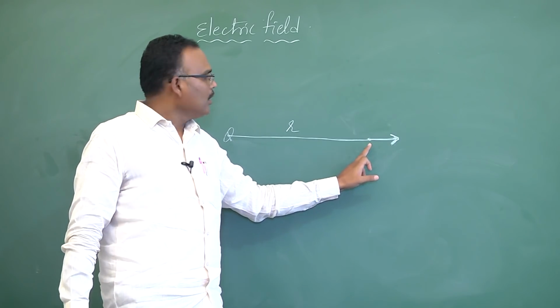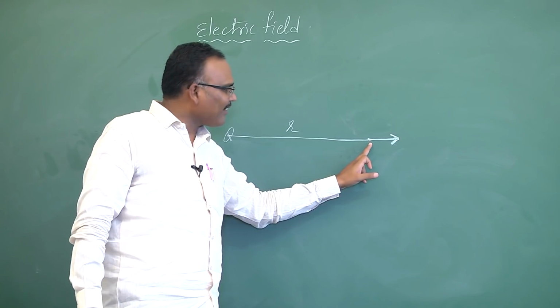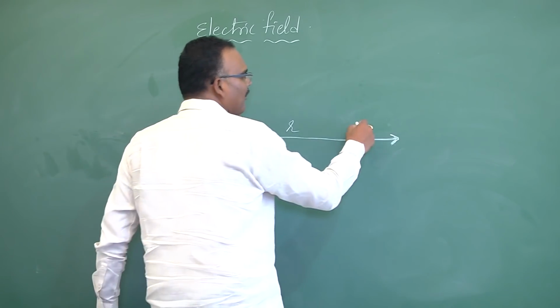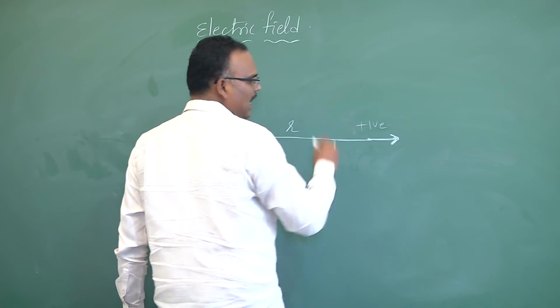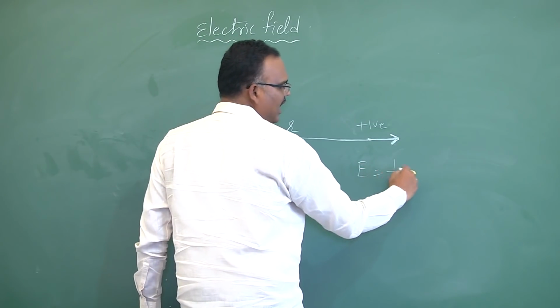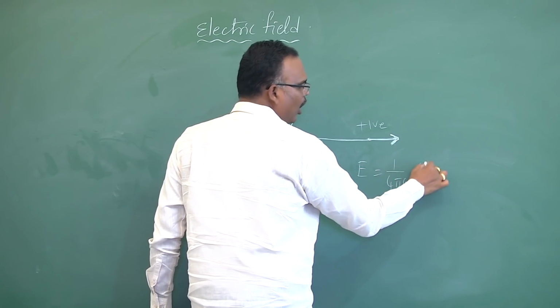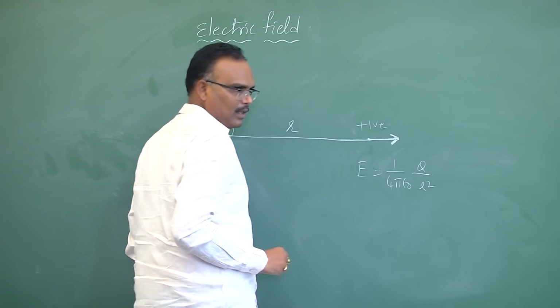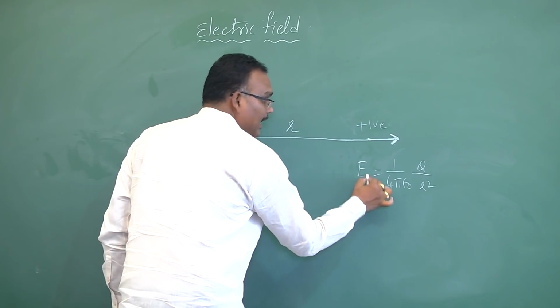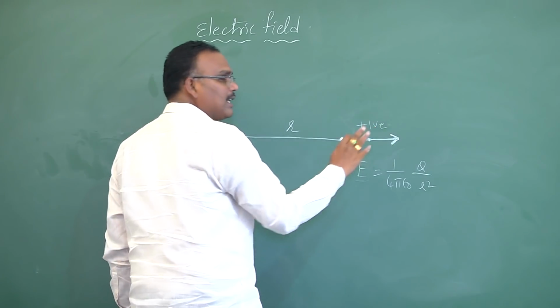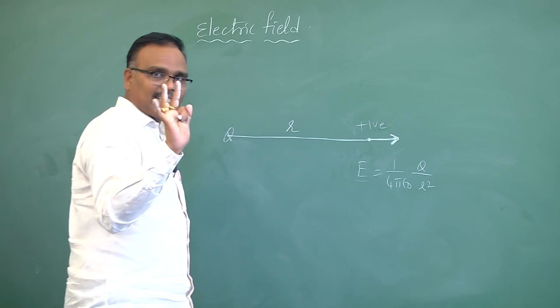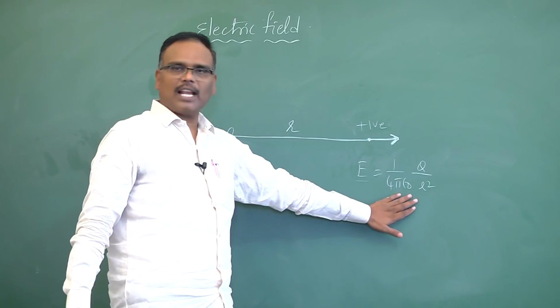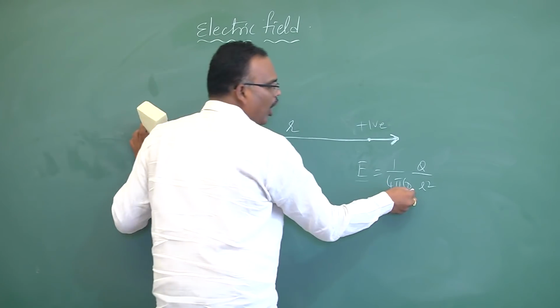To calculate that electric field strength at this point, I have taken the help of a unit positive charge and I got the expression E is equal to 1 by 4 pi epsilon naught Q by r square. That means the electric field at this point depends only on three factors from this expression. One is epsilon naught.